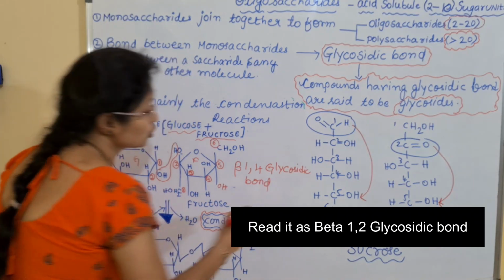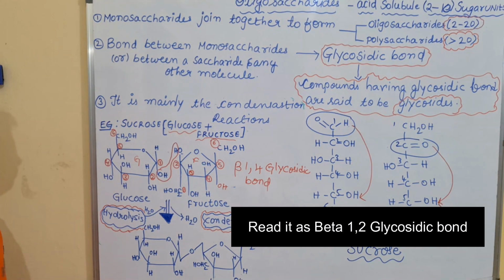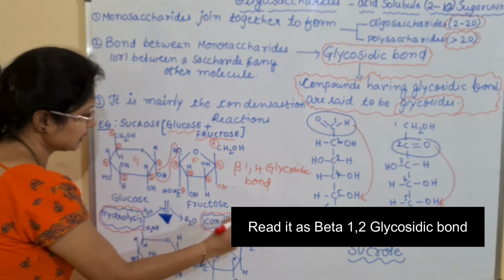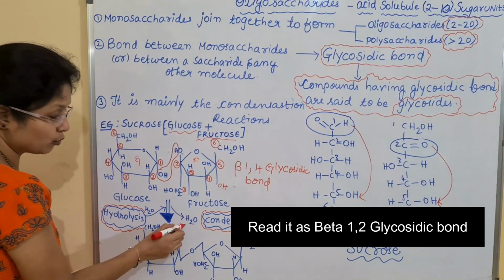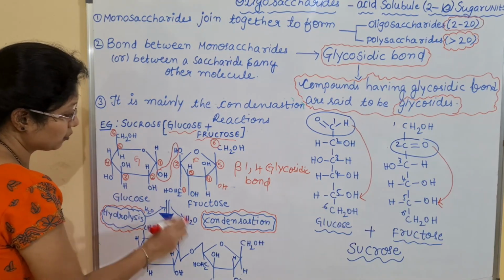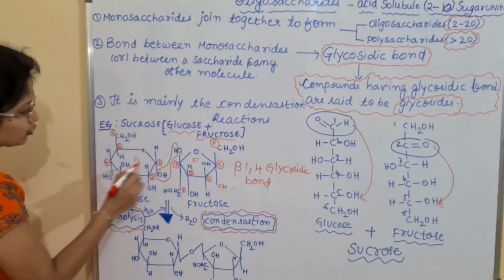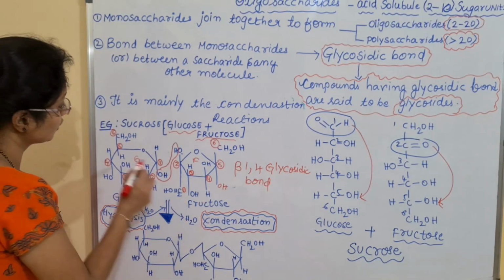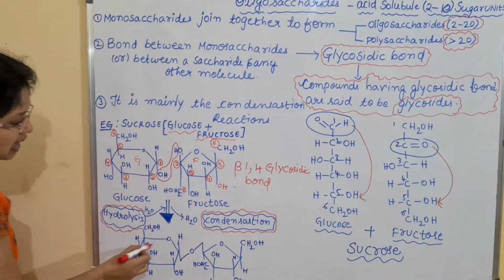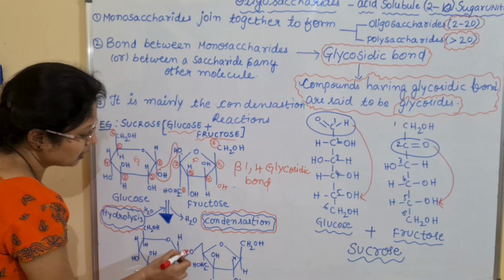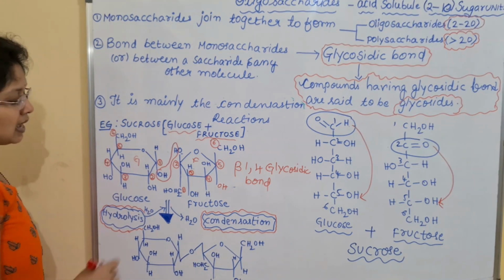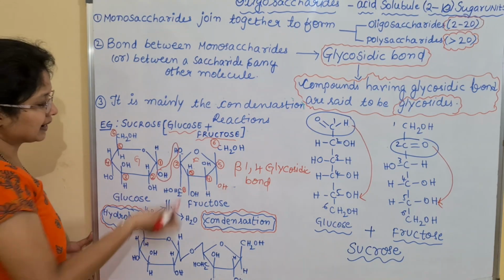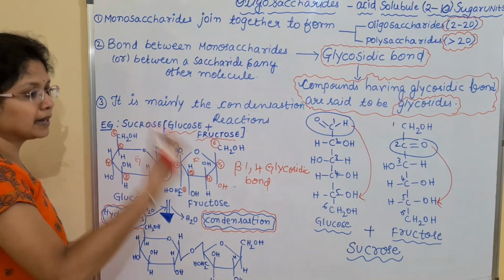Okay. So clear with this, children? Here what I am trying to say is the condensation reaction will release a water molecule, and when the water molecule is released, these two molecules will be joined together. What are the two molecules, children? Glucose and fructose, and they will form a glycosidic bond. And how will we name this bond? It can be alpha or beta.